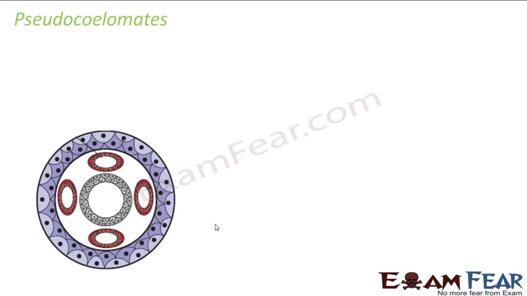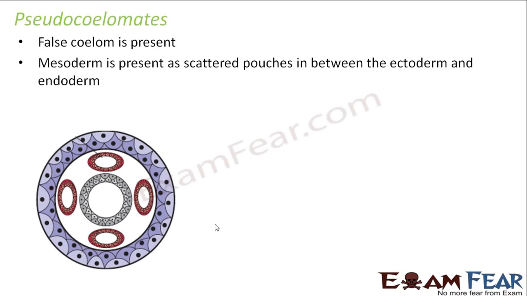So here the structure is shown from before only, how a pseudocoelomate looks like. So here a false coelom is present. Even though coelom is not present, a coelom-like structure is present. So here mesoderm is present as scattered pouches in between the ectoderm and endoderm. If you see, this is the ectoderm and this is the endoderm. So between ectoderm and endoderm, in small patches, you see the mesoderm is present.